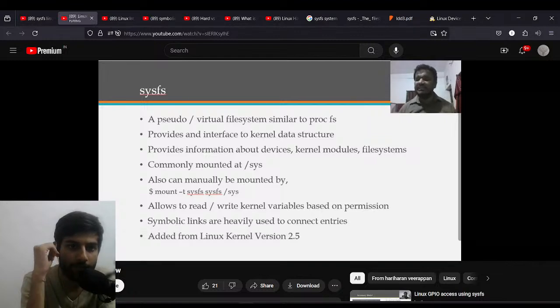Basically, sysfs provides an interface to interact with the kernel data structures. Whenever we are developing a driver, we can give the user access to read back. For example, take a temperature sensor. We have to provide three things: the current value, and the minimum and maximum thresholds. The thresholds can be written and read back, while the current value of the sensor is read-only.